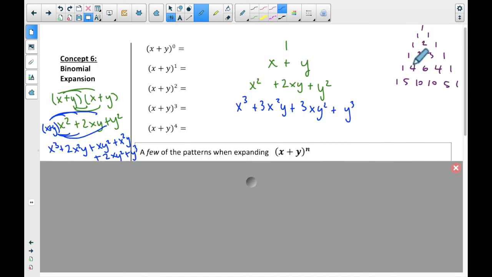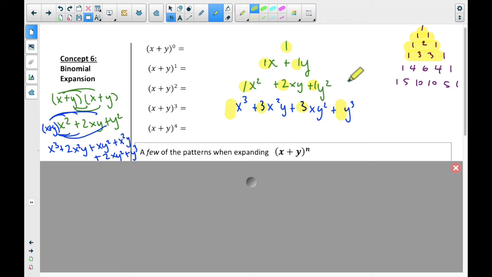Look at the numbers that are here. And I didn't write my 1's here, but I could have. That's a 1x and a 1y and a 1x squared and a 1y squared, etc. Okay, look at those numbers. I have a 1, 1, 1, 1, 2, 1, 1, 3, 3, 1. It's following Pascal's triangle. It's the same exact numbers. Now we also have some other things. We have some x's and we have some y's. But the numbers themselves are following Pascal's triangle pattern.